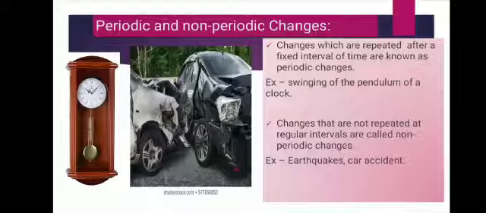Next is hammering of metals to form sheet. Malleable is the property of metal, means they can be beaten into thin sheets. But the sheets of metal contain the same substance, only their shapes get changed. So we can say that the hammering of metal into sheets is a physical change.